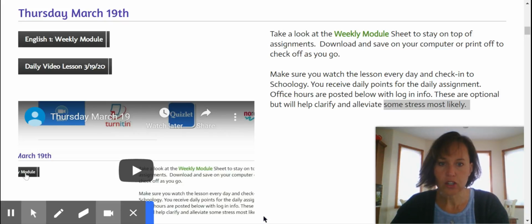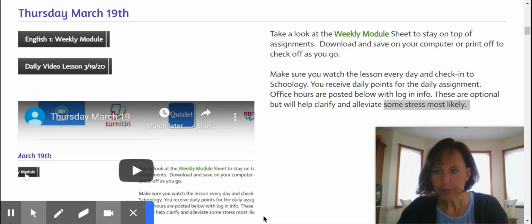So let's start with that module sheet. And I'm hoping you can see this here. When you're working through the module, this just tells you, like I said yesterday, you're going to be reading the brief overview of the week, and then these are the objectives that I'm hoping you're going to learn. And then this is the plan. And you'll just do these things, and you can do them in this order or you don't have to. You can mix it up if you've already started on one of them.